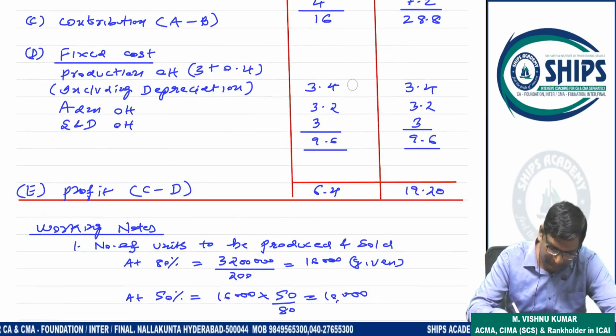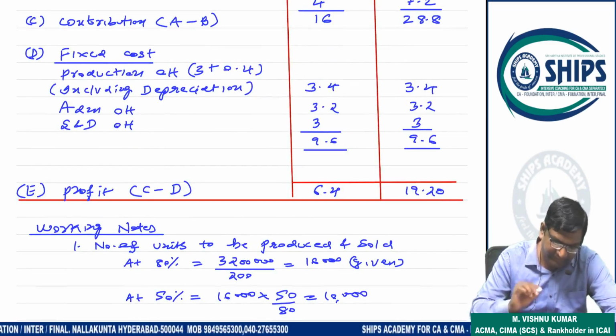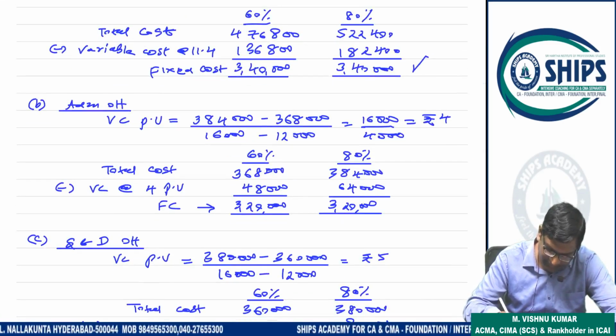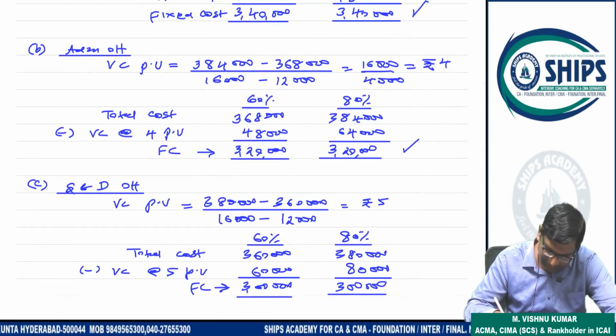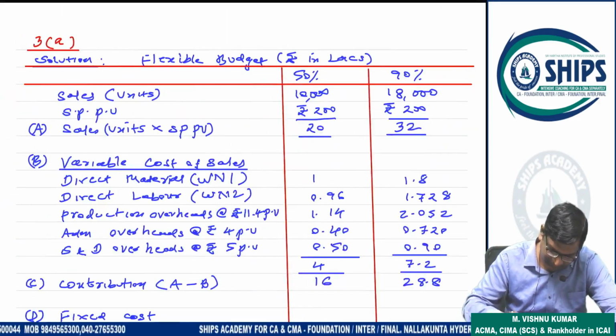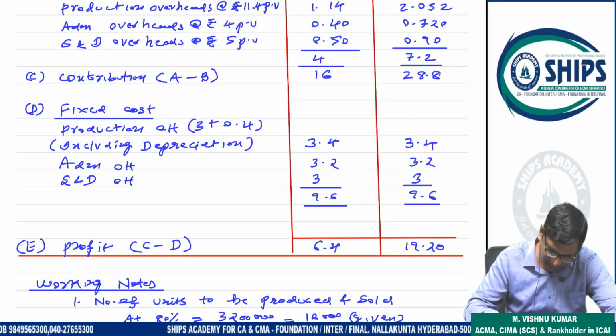Administration overhead fixed is 320, so 3.2. Selling and distribution is 3 lakhs. So 3.2 and 3 are the fixed costs. Contribution minus fixed cost gives the profit.